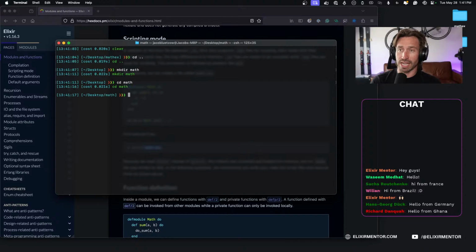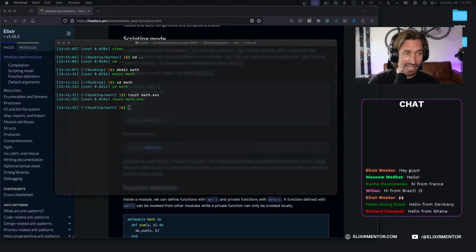All right. And now if we create a new file, we're going to say touch, and we'll call it math.exs. All right. And I'm not going to keep writing this module in the shell, because I feel like that would just be a little mean and torturous for you. So let's go ahead and open up VS Code.